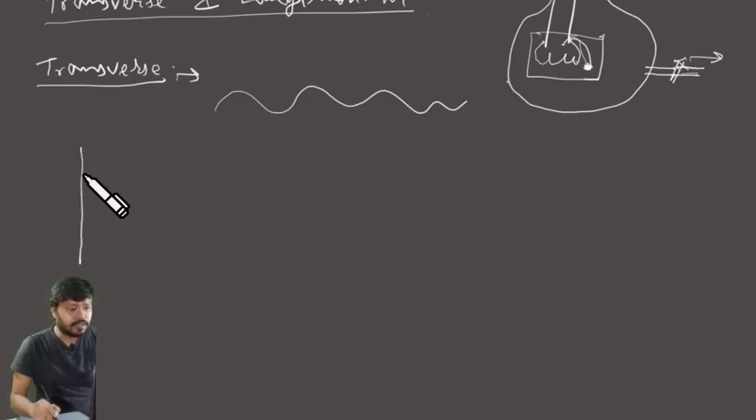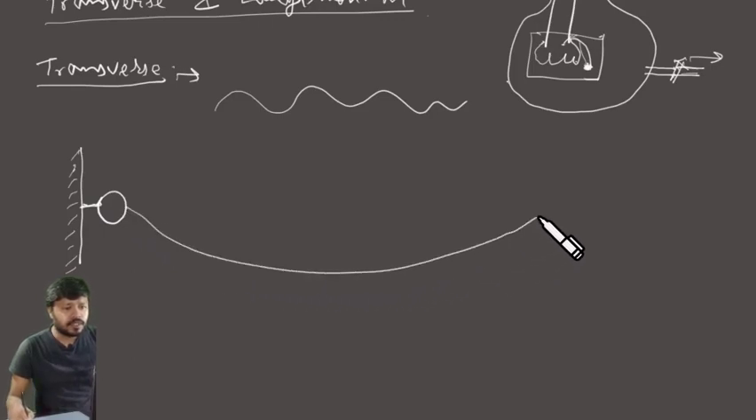Let's say there is a wall here and there is a metallic ring attached to the wall loosely that can move. And then there is a rope which is also attached to the ring, and the other end of the rope is in your hand. You're holding the other end of the rope. One end of the rope is attached to the wall through a metal ring, and the other end is held by your hand.